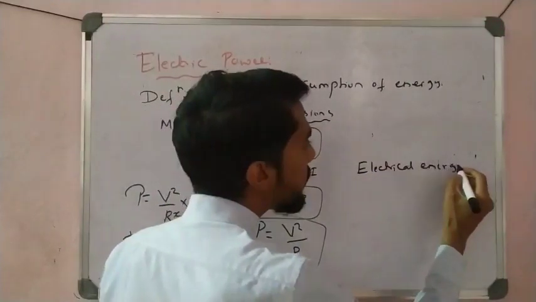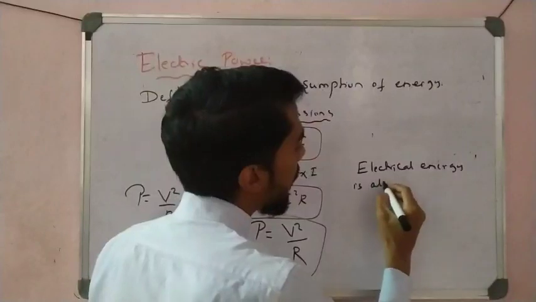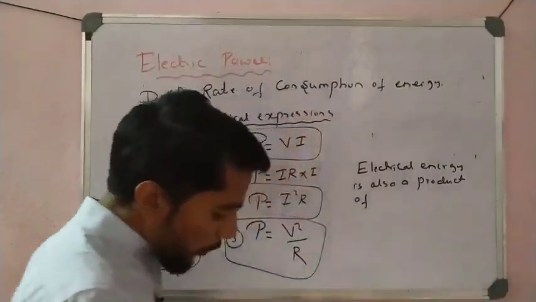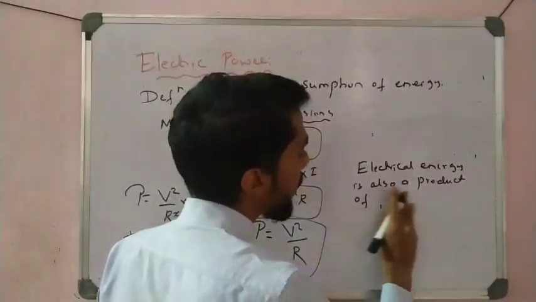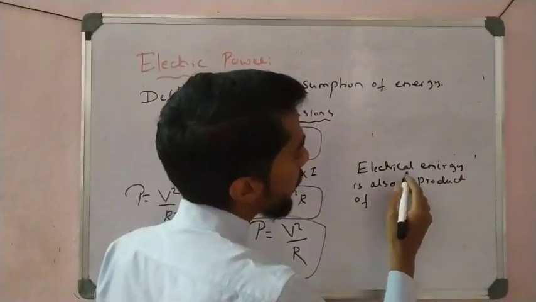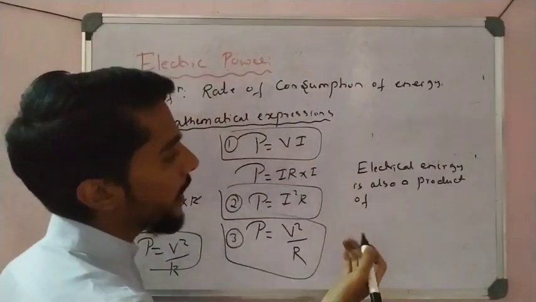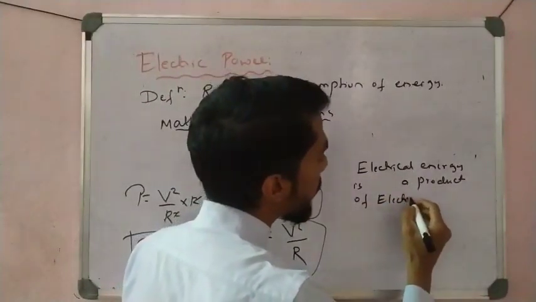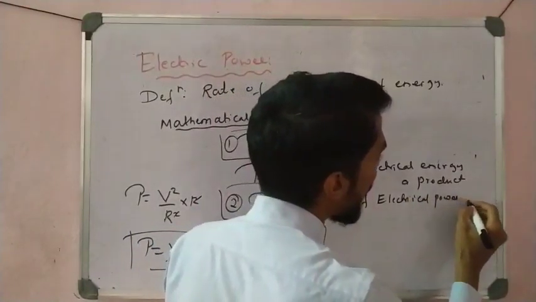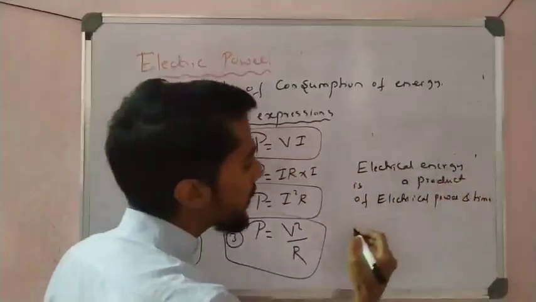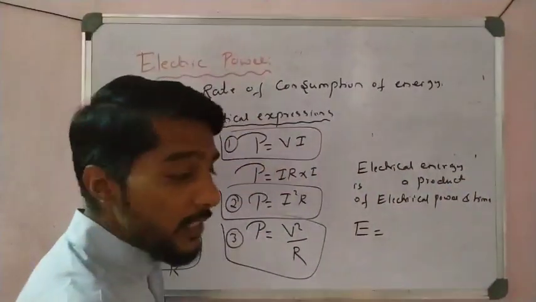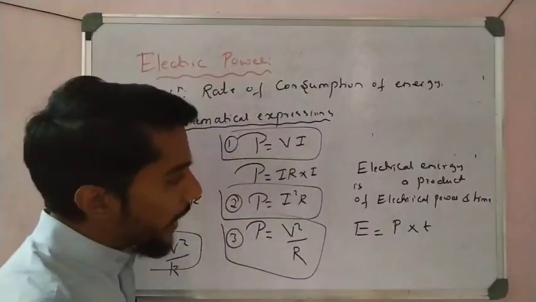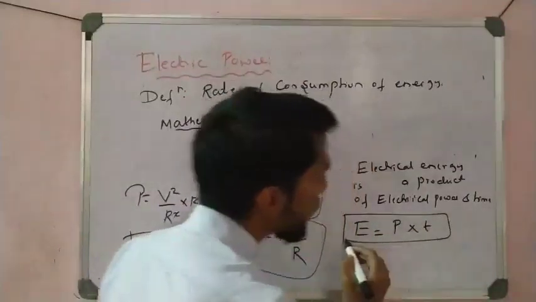Electrical energy is a product of electrical power and time. That is important. So electrical energy stands for E, electrical power is P, and time is T. So that is it, students. Electrical energy is expressed as P into T.